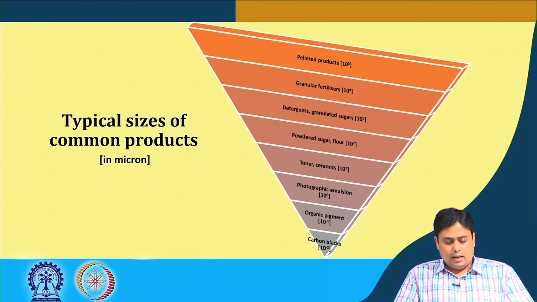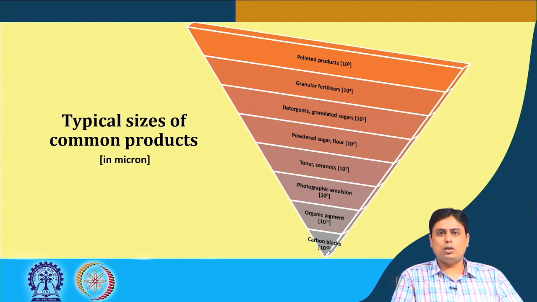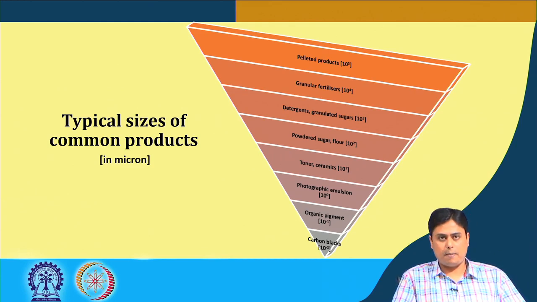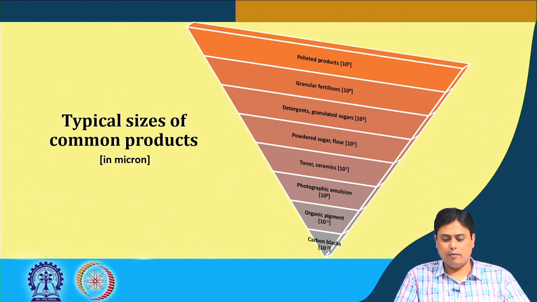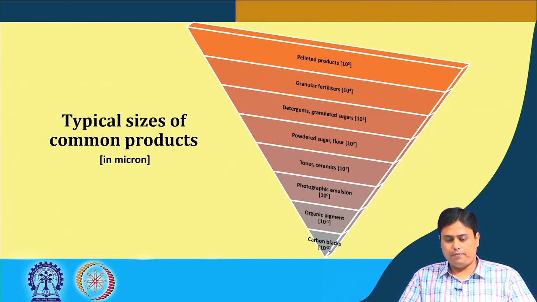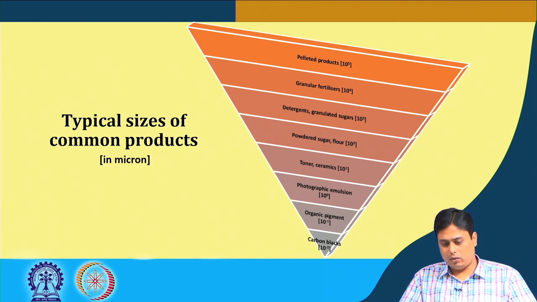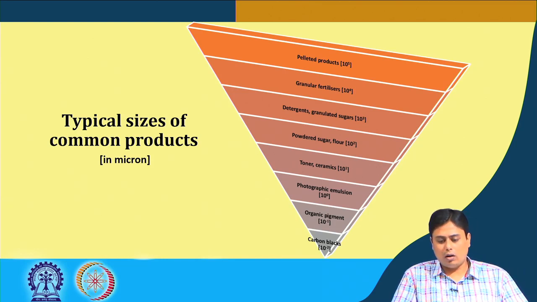So, this is a slide that shows the typical sizes of various common products that are commercially available. The size range is given in micron. For example, the topmost is the bigger particle, in the order of 10 to the power 5 micron, which means in the order of meter scale, that is the pelleted product.